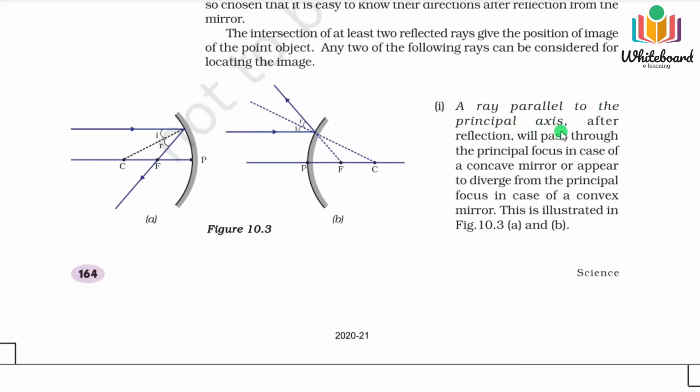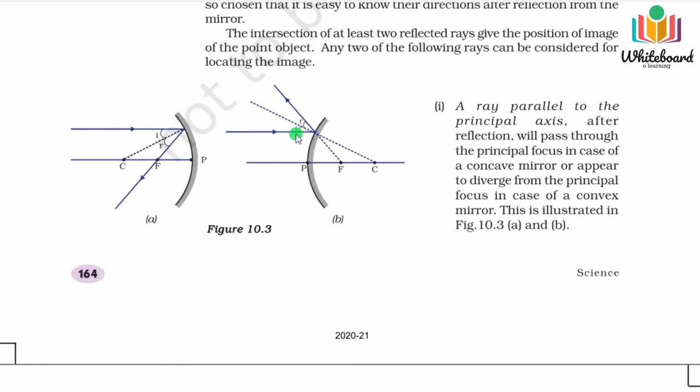A ray parallel to the principal axis, after reflection, will pass through the principal focus. In case of a concave mirror, you can see it is parallel to the principal axis, and after reflection it passes through the focus. That is the one rule. And next, for the convex mirror, what will happen?